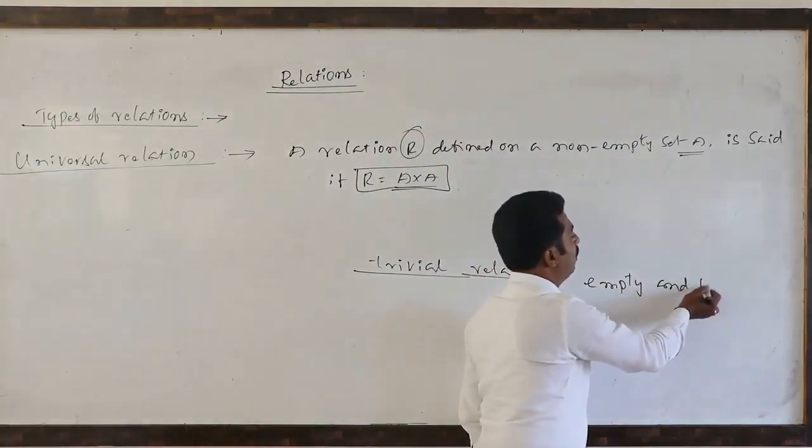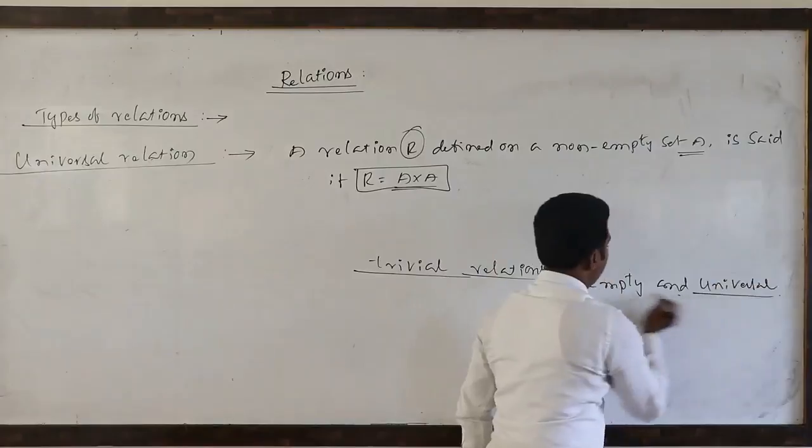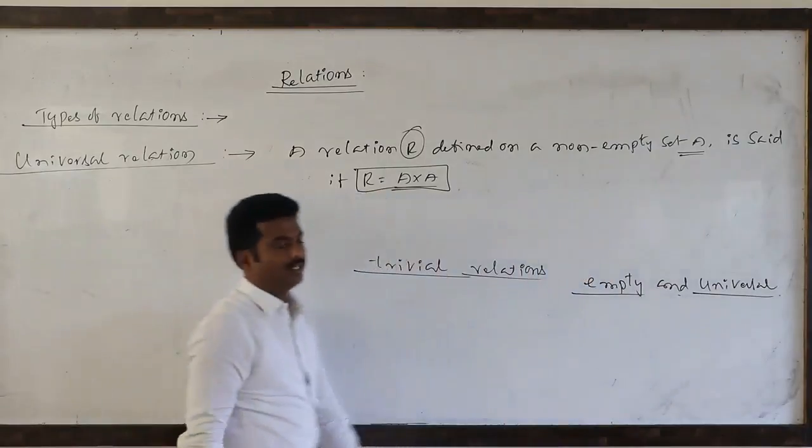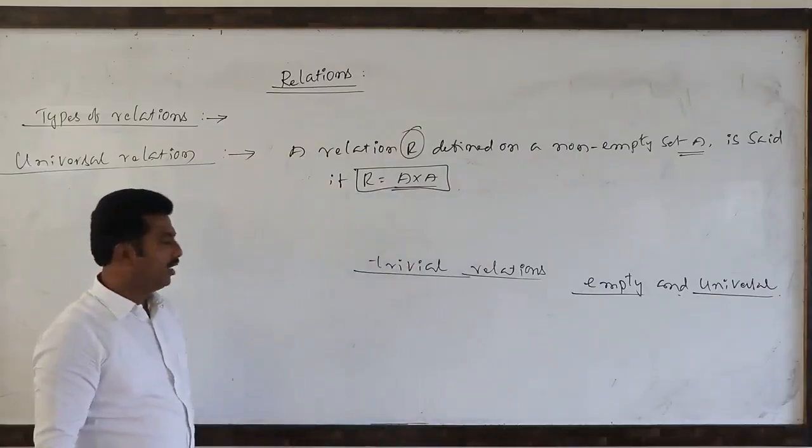Empty and universal relations are called trivial relations. Remaining all the relations are called non-trivial relations.